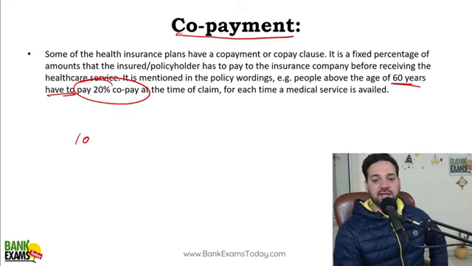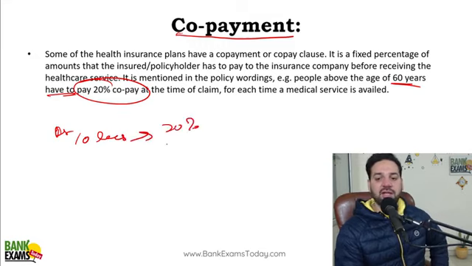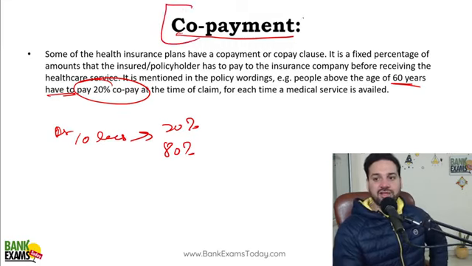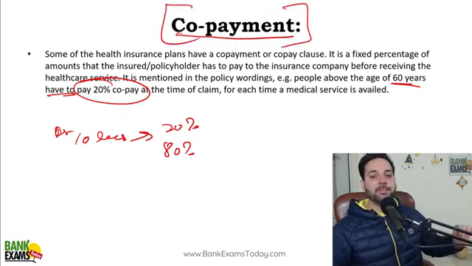So if the medical expenses are rupees 10 lakhs, 20% has to be co-paid by the patient, 80% would be paid by the insurance company. So that is known as what? That is known as co-pay or co-payment. Okay.